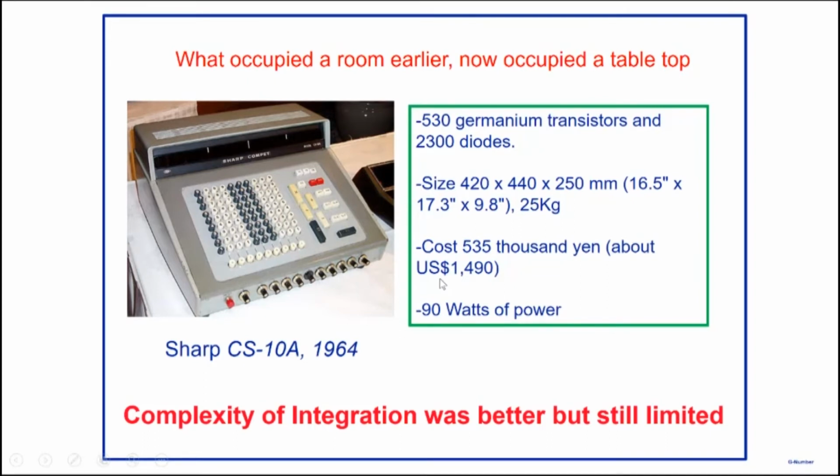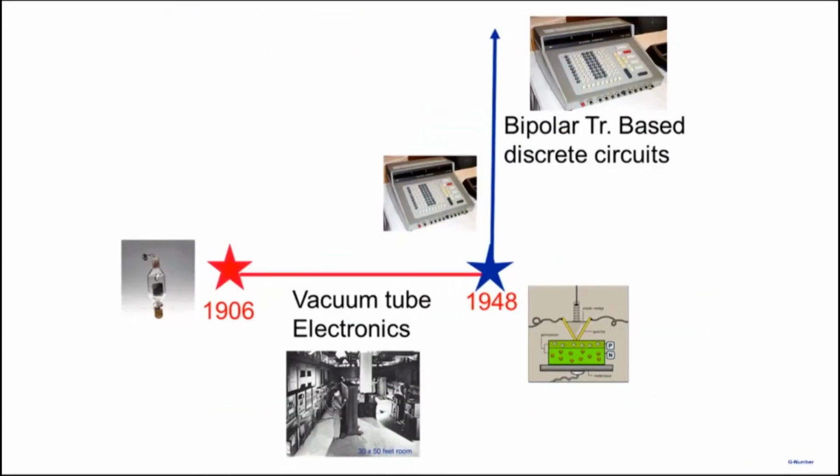Let's go into that in a little bit more detail here. As a summary, electronics started with the invention of the triode in 1906. 1948 was when the transistor was invented. The vacuum tubes continued beyond 1948 also. It took some time for transistors to reach a maturity level and replace vacuum tubes. So almost 40 to 50 years of vacuum tube era of electronics was there. And after the 1948 invention of the transistor, electronics gradually shifted to transistor-based electronics.